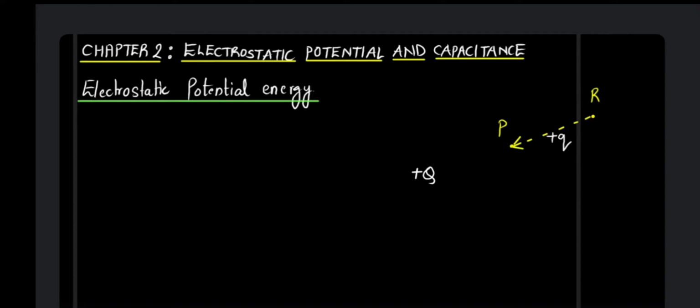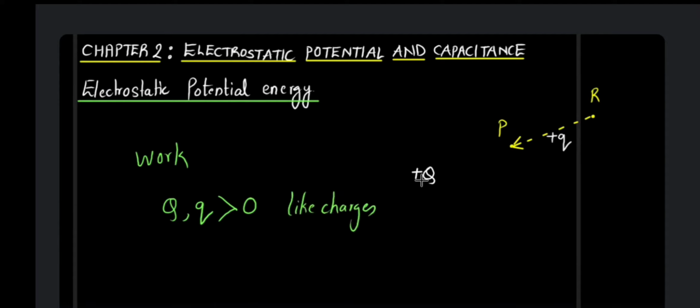Okay, I move this small test charge from R to P. Now obviously what has to be done over here? A work has to be done. Why does the work have to be done? Since both the charges are positive, q as well as small q, the source charge as well as the test charge, both are like charges. And if both are like charges, there is going to be a force of repulsion between them.